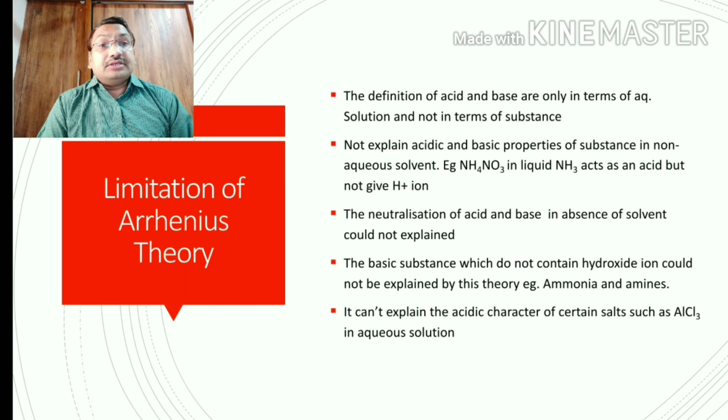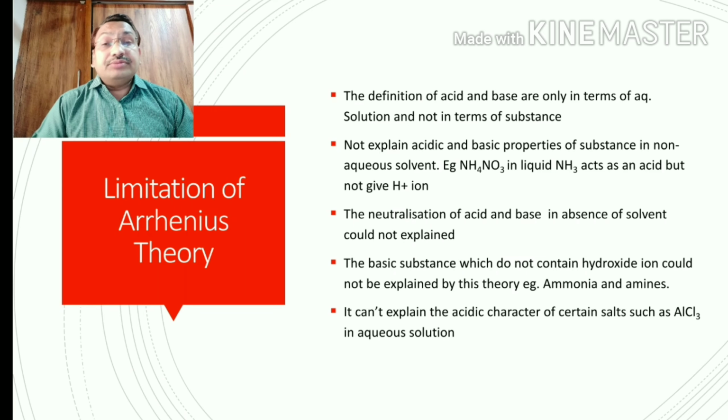So this also cannot be explained by the Arrhenius theory. It also cannot explain the acidic characteristic of certain salts such as aluminum chloride. Aluminum chloride in aqueous solution is strongly acidic, but the salt does not give H plus ions, so it cannot be explained how it is acidic.